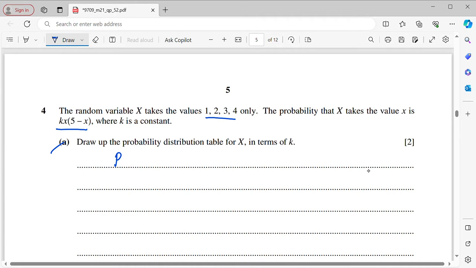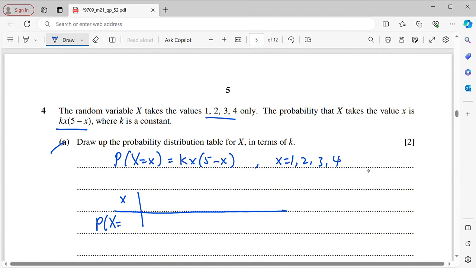Okay, so now from here I will write P(X = x) equals kx(5 minus x), then the x will be 1, 2, 3, 4. Alright, so from here the table is going to be x followed by the probabilities, then the x values 1, 2, 3, 4.